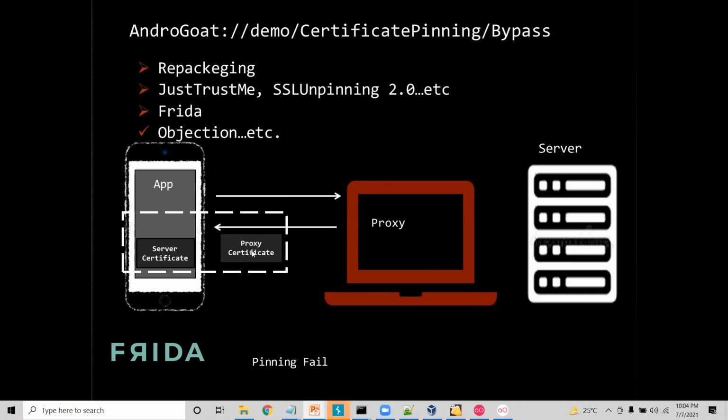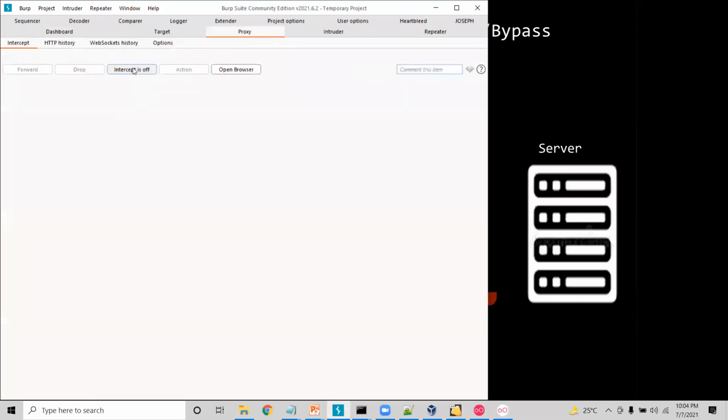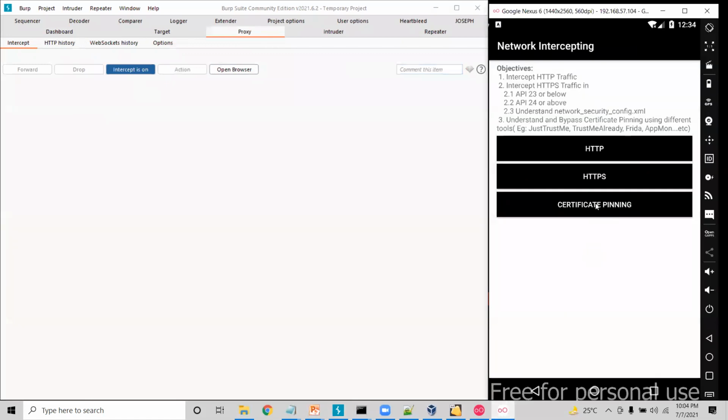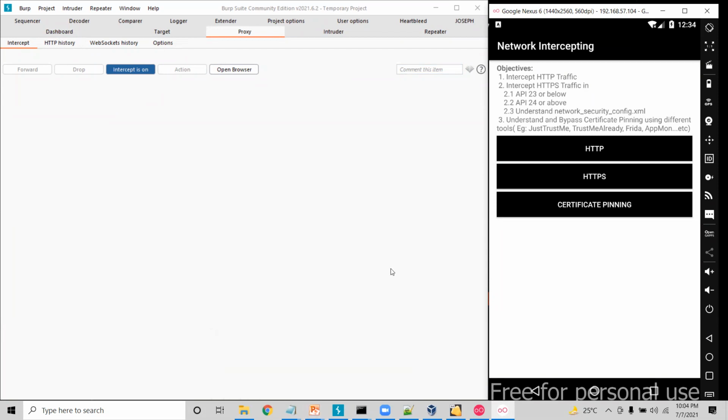That was the reason we were unable to capture the traffic in Burp Suite. So let me show you one more time. When I click on this certificate pinning, you see the error message in the dashboard, and we haven't intercepted traffic. So now I want to bypass that particular certificate pinning validation with the help of Frida.